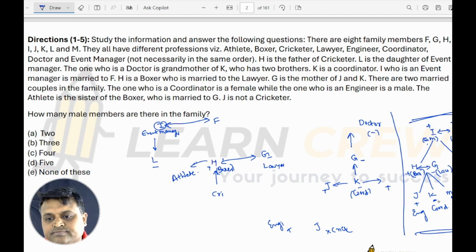Now next, how many male members are there in the family? So how many male members are there in the family? 1, 2, 3, 4. So 4 male members are there in the family.